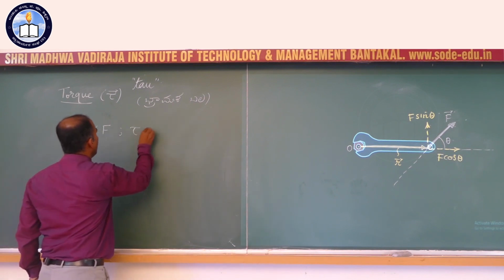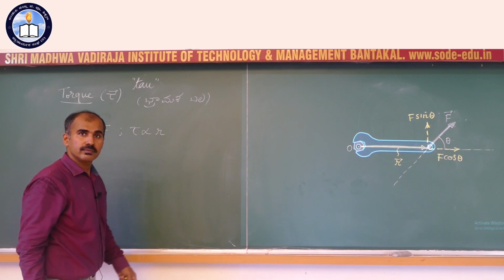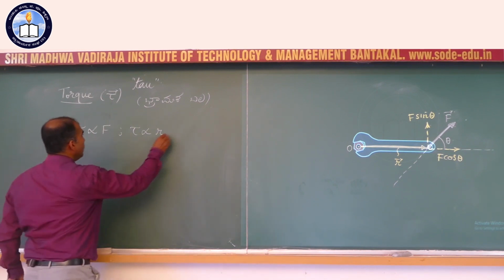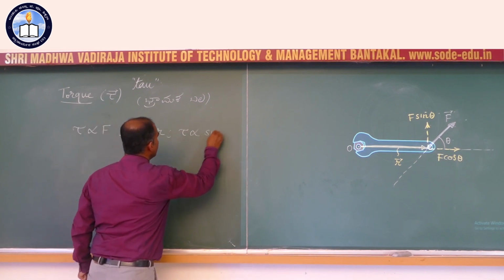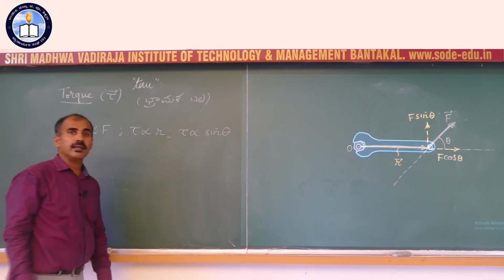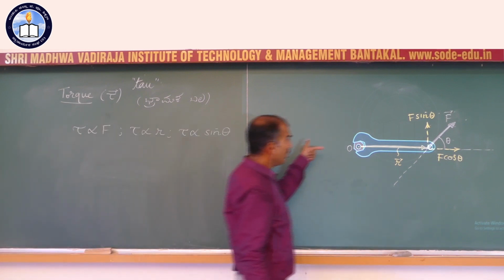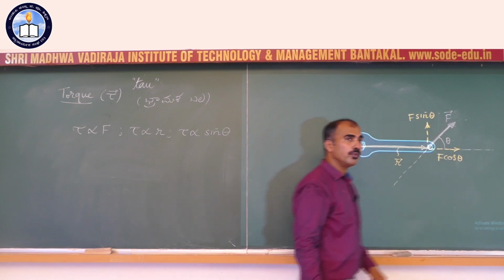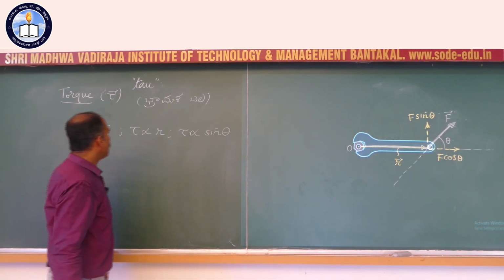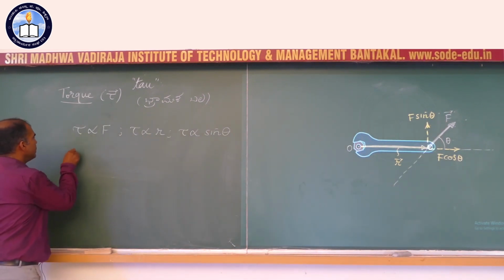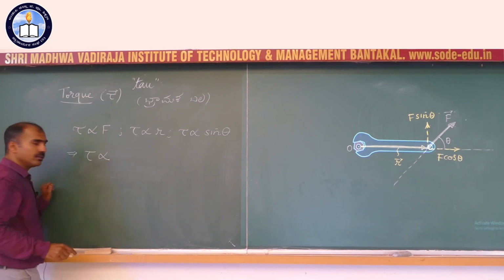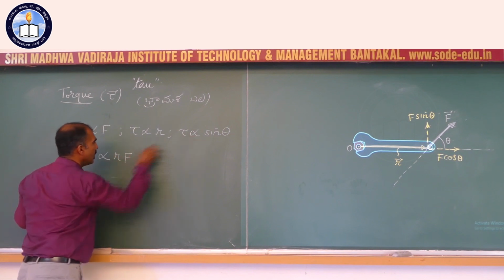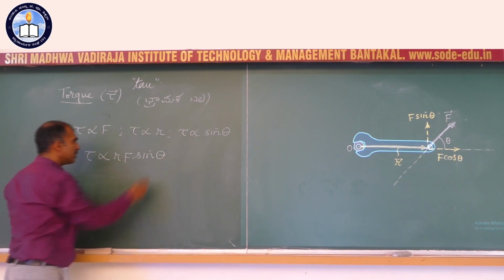Torque must depend on the radial distance. The further you apply it, the greater the torque is going to be. And finally, the torque is proportional to sine of the angle theta between the line of action of the position vector and the line of action of the force vector. So, if I club all these three in a single proportionality relation, tau is proportional to, first I'll write this, then this, then that: R F sine theta.